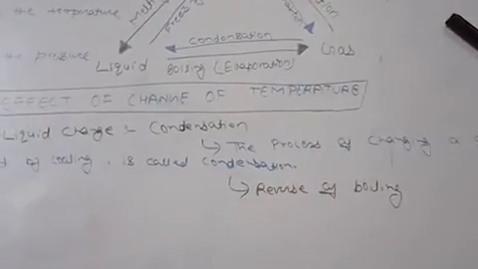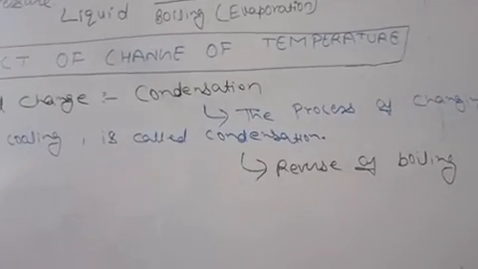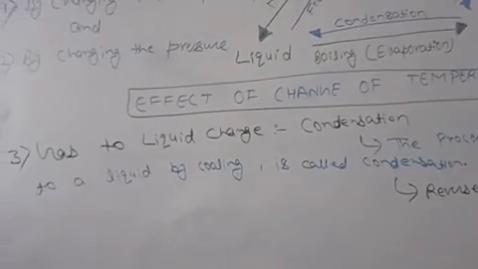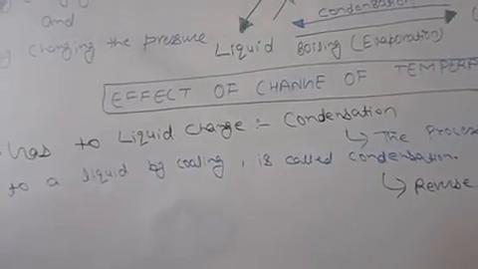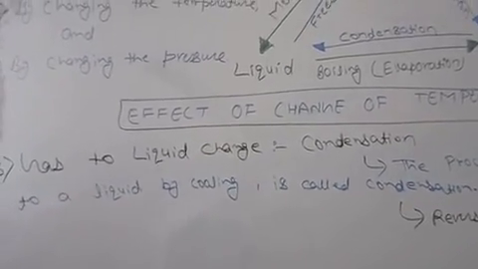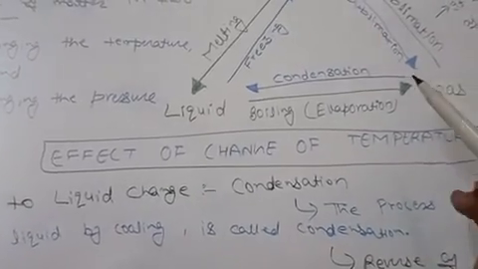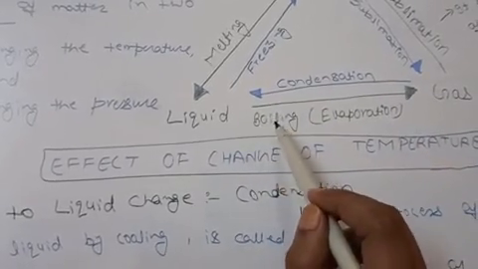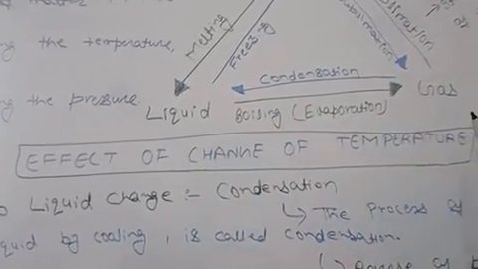Condensation is the reverse of boiling, because in condensation the state of matter changes from gas into liquid, and in boiling, liquid changes into gas.